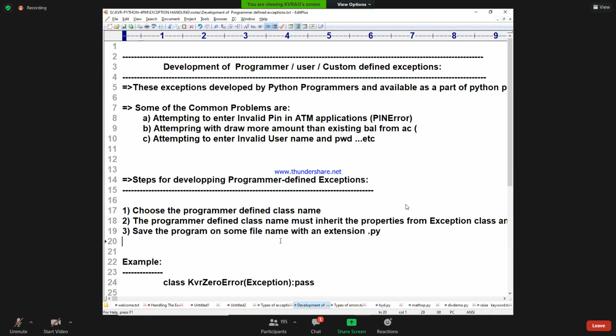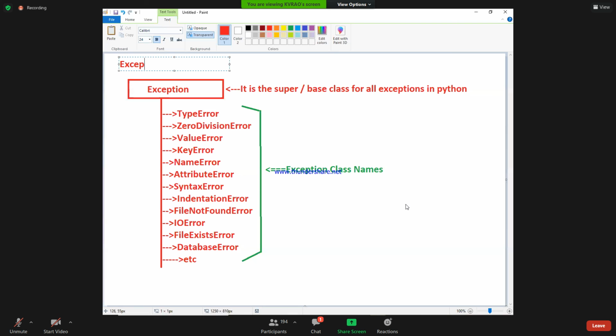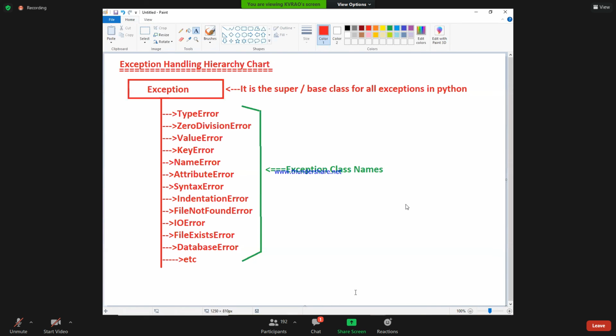Fine. So this is called one type of exception handling hierarchy chart. Exception handling hierarchy chart. This also I will upload in the class. So I hope that you people are understanding this entire discussion. Is it clear? Fine.